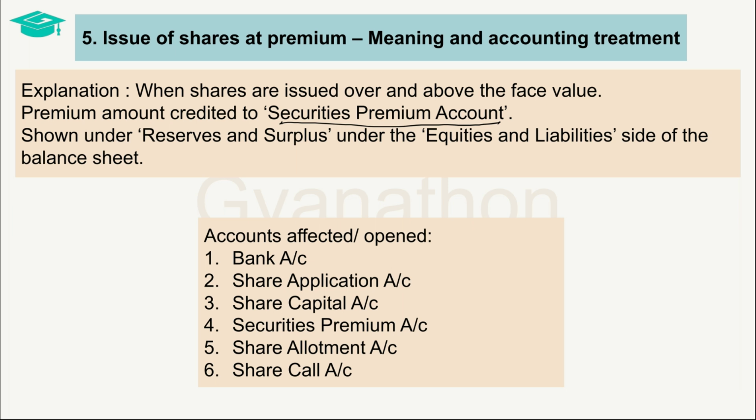In the process of issuing shares at premium, the accounts opened or affected are bank account, share application account, share capital account, securities premium account, share allotment account, and share call account. Now that we know these are the accounts that are affected, let us discuss the journal entries that have to be passed in the process of issue of shares at a premium. But before that, let us first see what are the purposes for which the amount in the securities premium account can be applied.